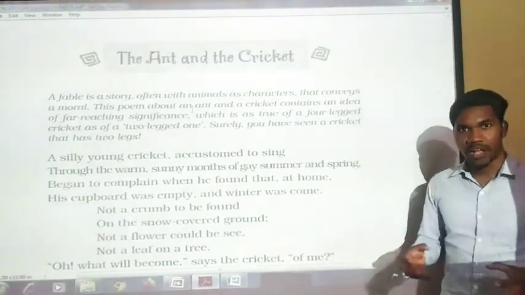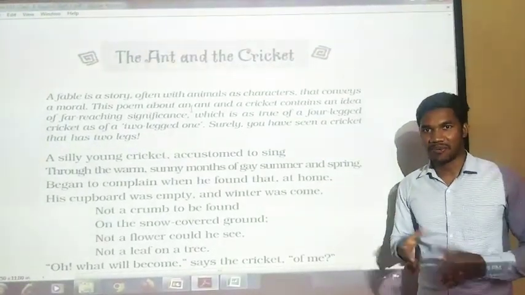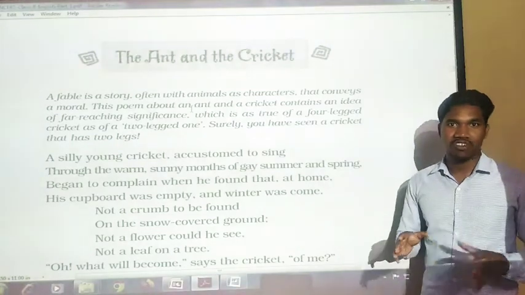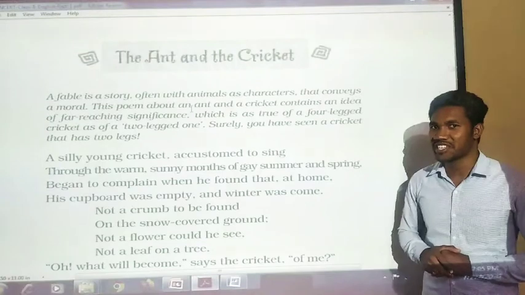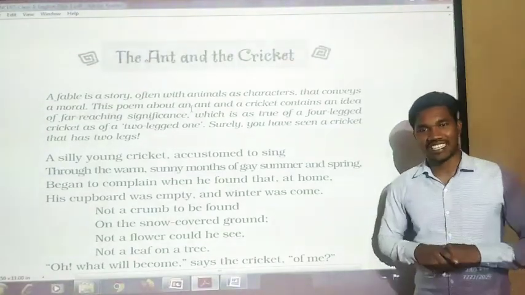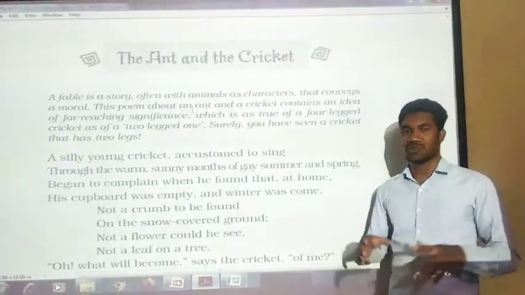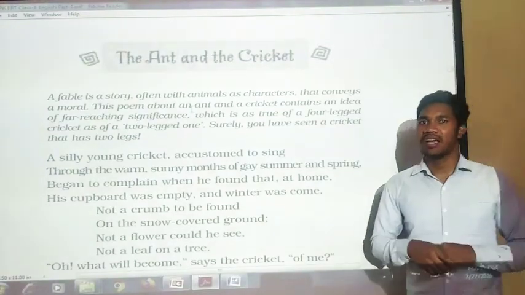So here the problem comes when the winter season reaches. He did not prepare anything for the winter season. He did not store the food for the winter season. He did not build a shelter for the winter season. So when the winter season is coming, now he is facing so much of difficulties. He is facing so much of trouble.